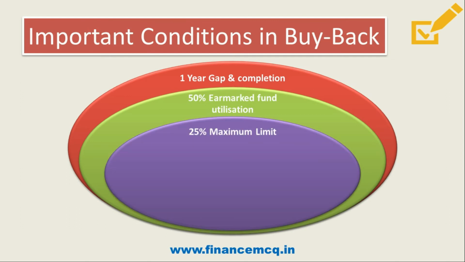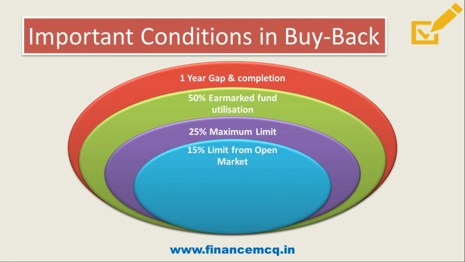Then we have a maximum limit of 25%. That is, in one financial year we can buy back only up to 25% or less of paid up capital and reserves. And from the open market we can buy back a maximum of up to 15%, that is SEBI regulations. Then we discussed that for buyback we need special resolution and authorization from articles of association, and if buyback is 10% or less, then there is no need for authorization from articles of association. Board approval and special resolution will be sufficient.